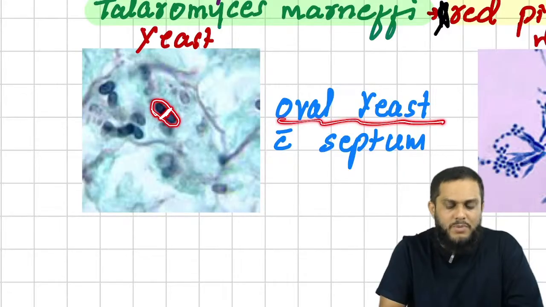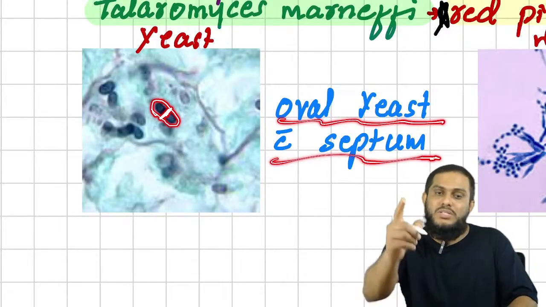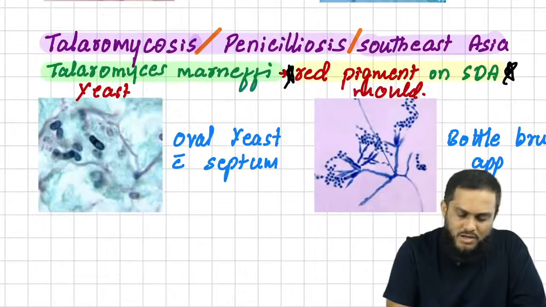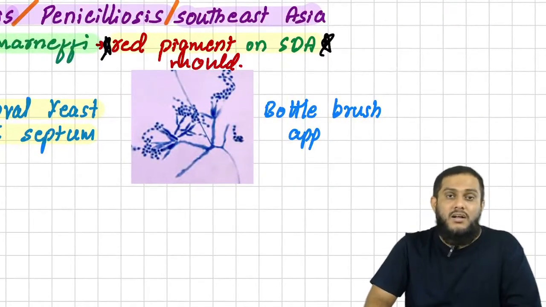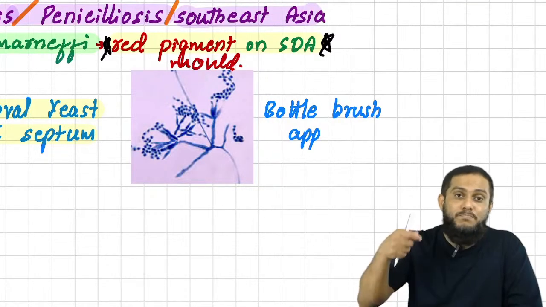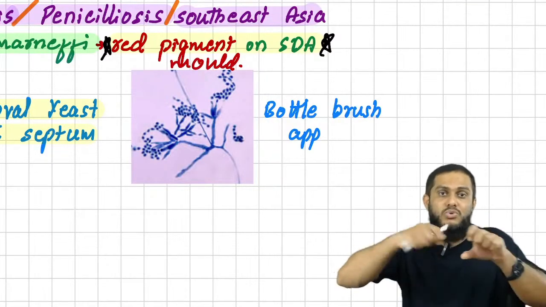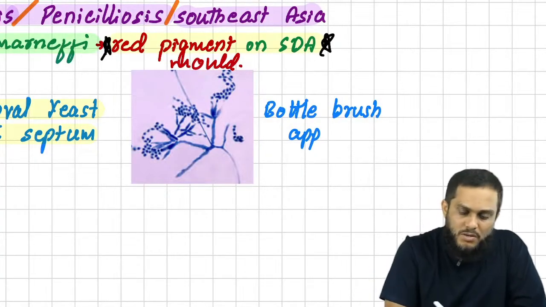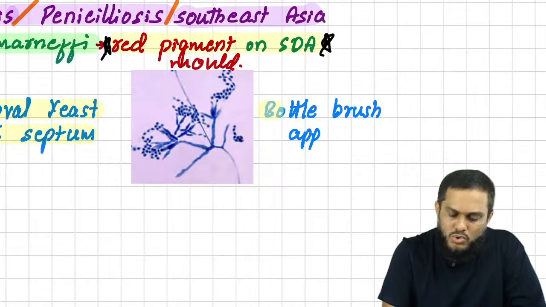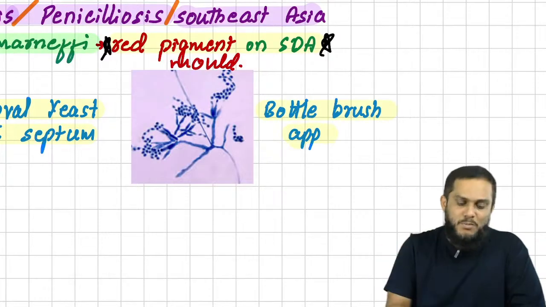If you see oval-shaped yeast cells with a septum inside, those yeast cells are Talaromyces marneffei. And if you see the mold form looking like a bottle brush, like a brush used to clean a bottle, that is the Talaromyces mold form.